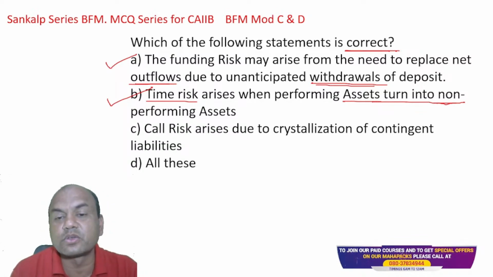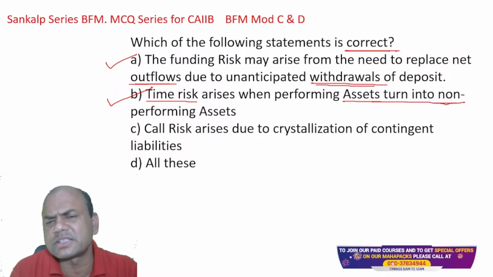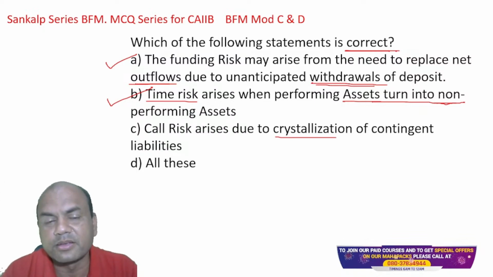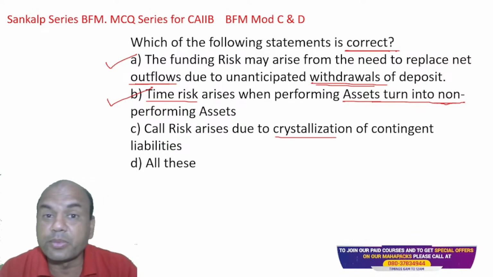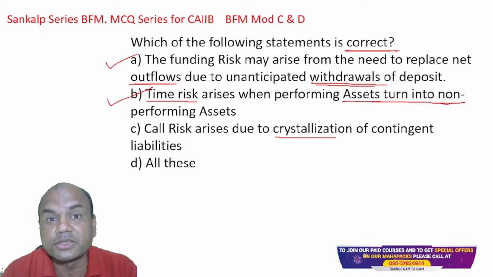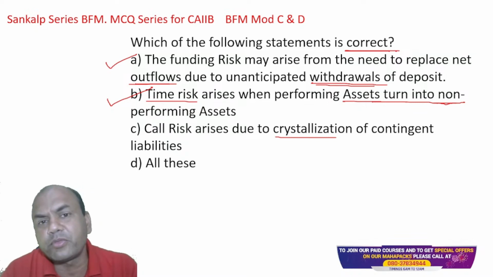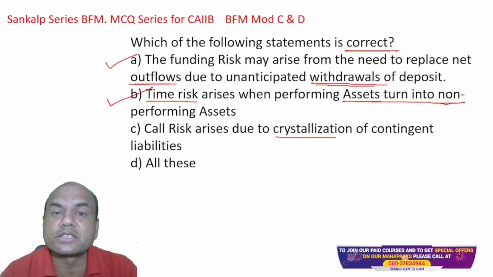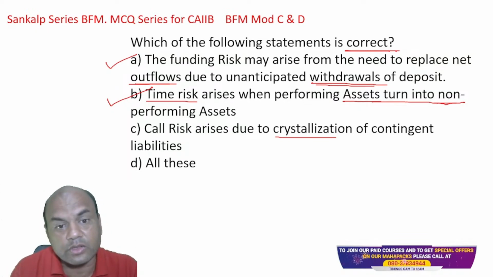Call risk arises due to crystallization of contingent liability. Just now we saw, crystallization of contingent means what? If I give the guarantee on behalf of somebody and that person does not perform, then what happens? I'll have to pay for the losses of that third party, isn't it? So when I have to pay for this, it is called crystallization, and this is known as call risk.